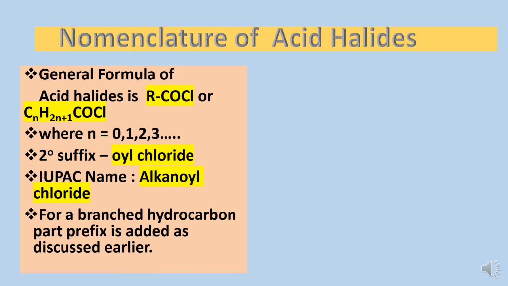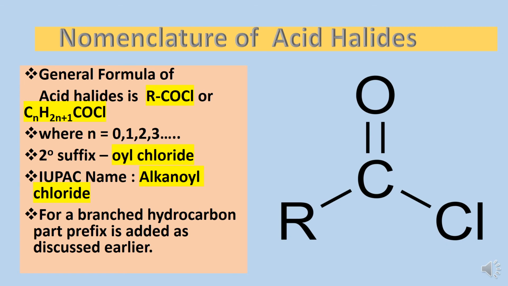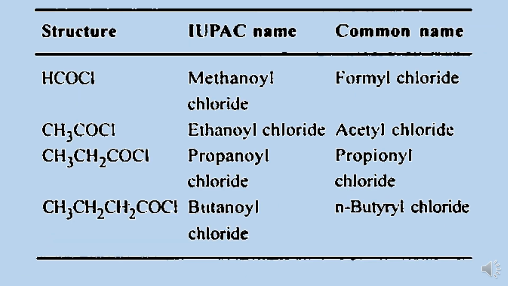Next is nomenclature of acid halides. Acid halides are generally shown by the formula RCOCl. Here the secondary suffix used for this group is oyl chloride, and the IUPAC name would be alkanoyl chloride. A few examples. First, the simplest acid chloride with 1 carbon atom is HCOCl, and the IUPAC name is methanoyl chloride.